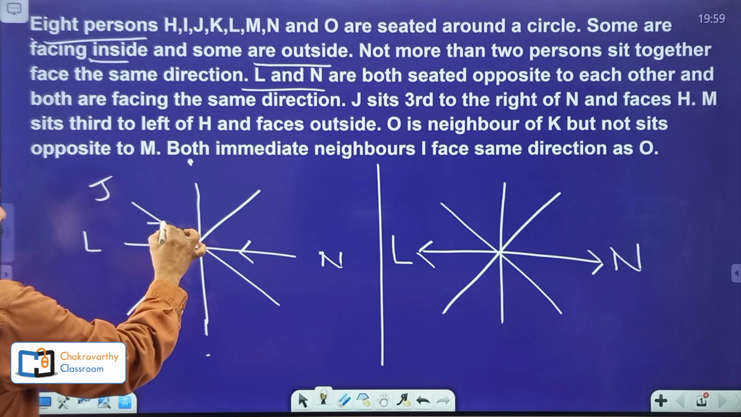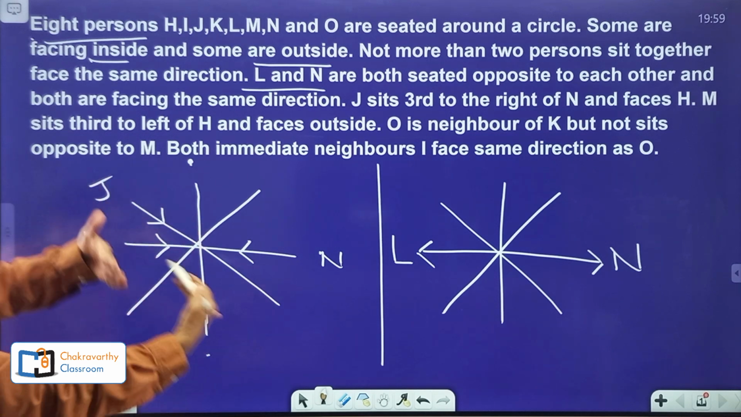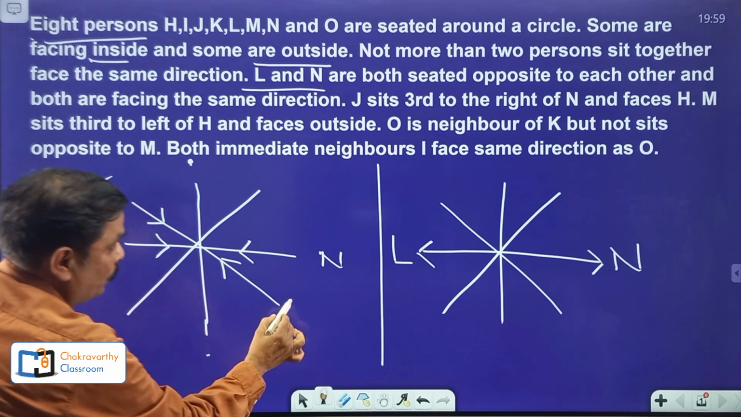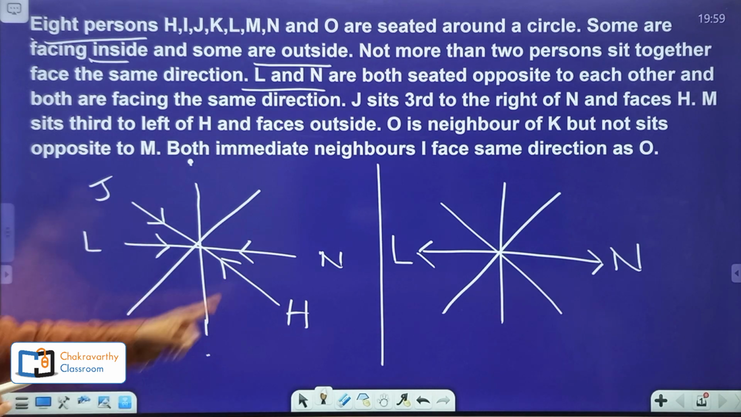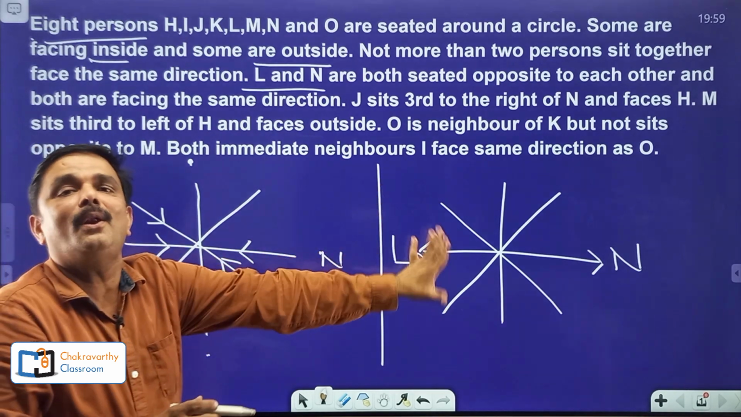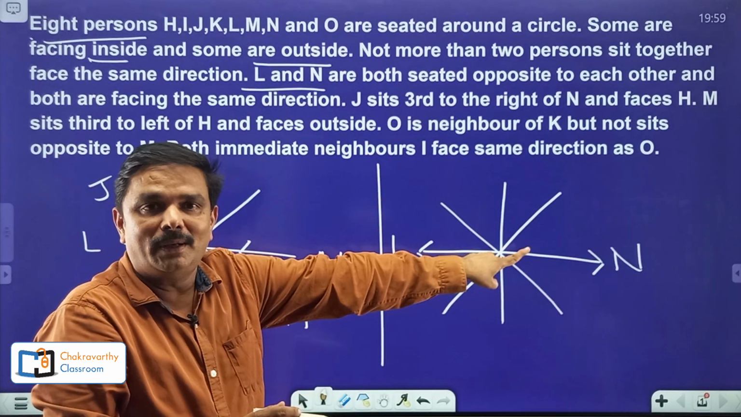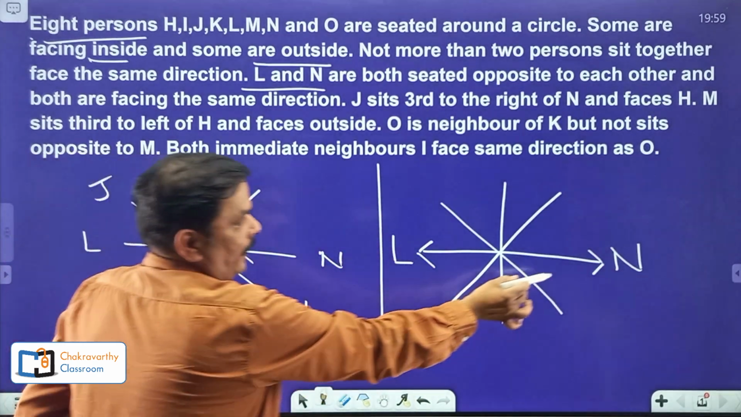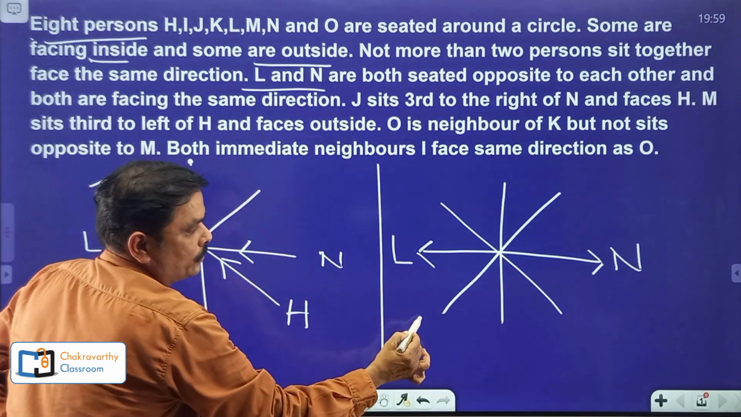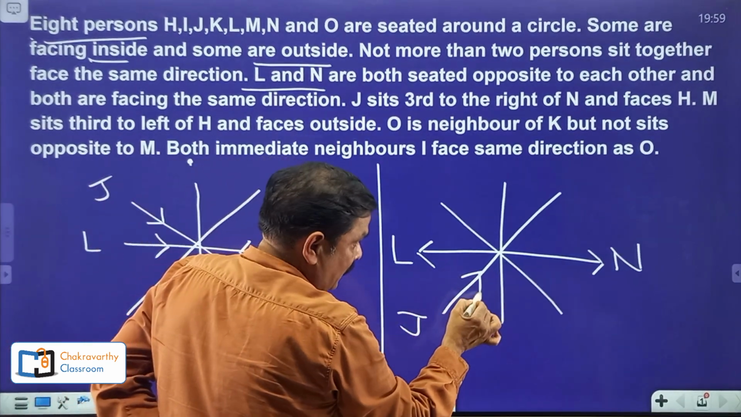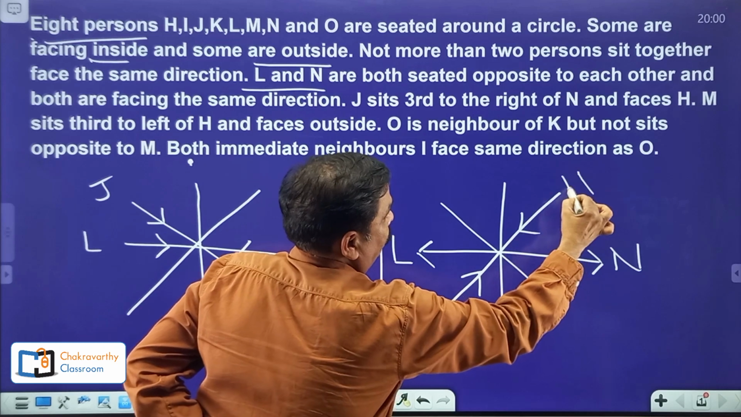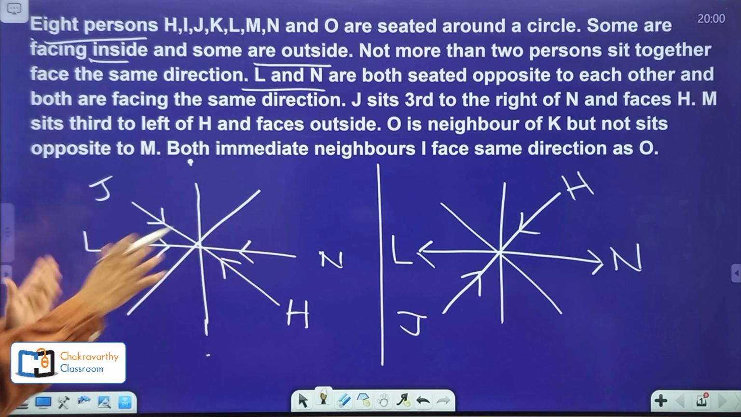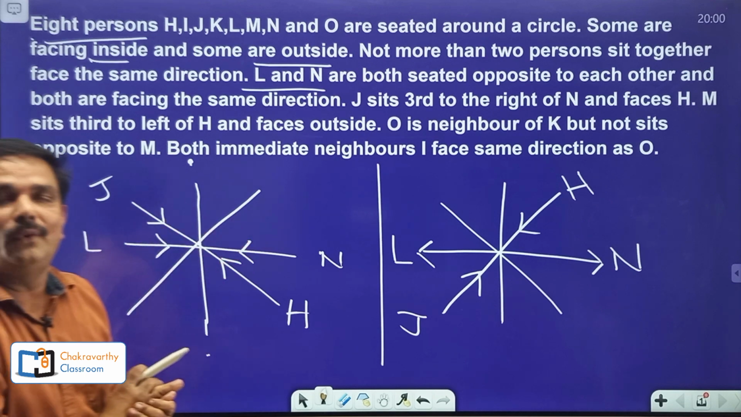Now, J is here. Suppose inside. Both are facing each other. That means both should be inside. It should be H. Even in this possibility also, whether it is possible or not, you see here. If that is not possible here, automatically that will be ruled out. Now here, J sits third to the right of N. N is here. First, second, third. It should be J. J must face H. Both should face inside. Till this extent, I cannot eliminate. I cannot go for elimination.